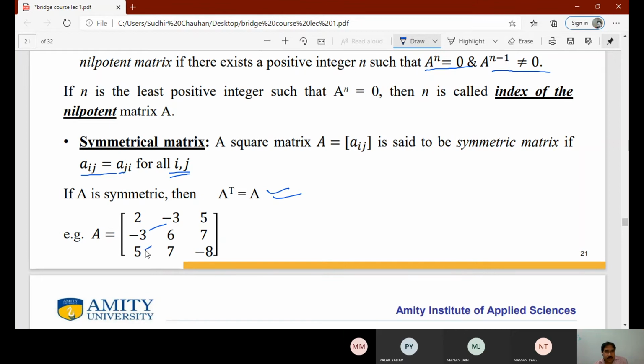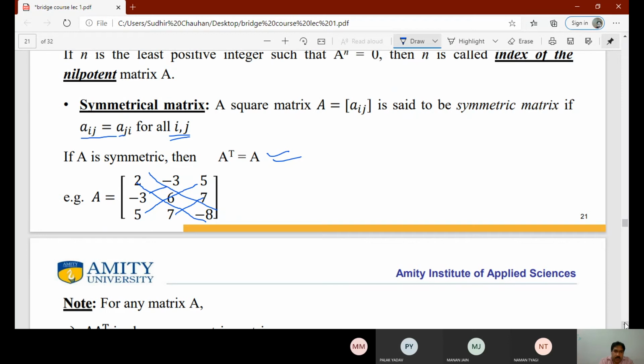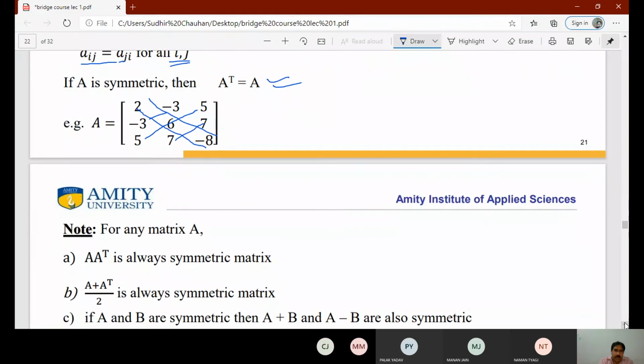So here 5 is equal to 5, 7 is equal to 7. So there is a symmetry about the diagonal. Here A transpose is equal to A, then the matrix is said to be a symmetric matrix.